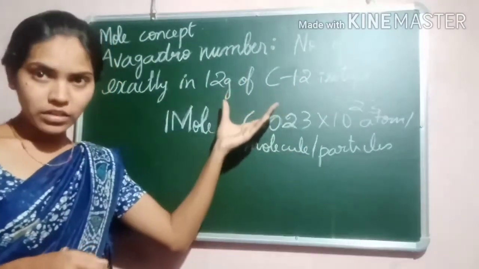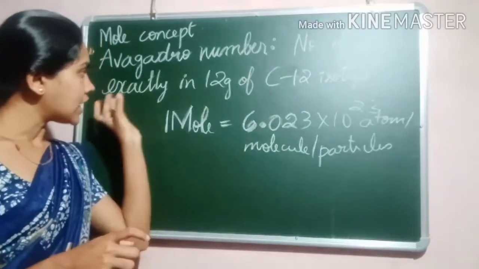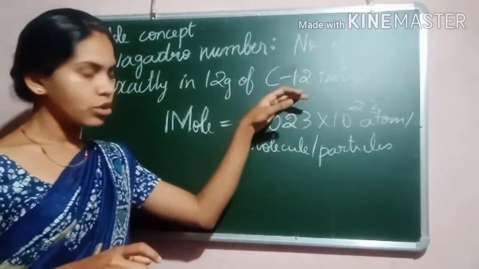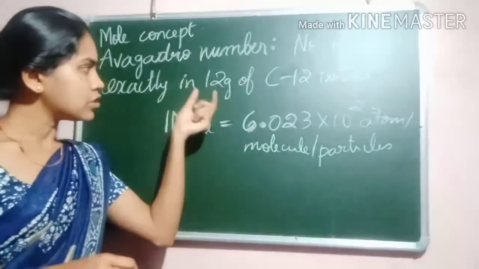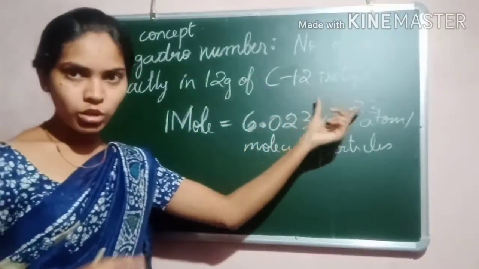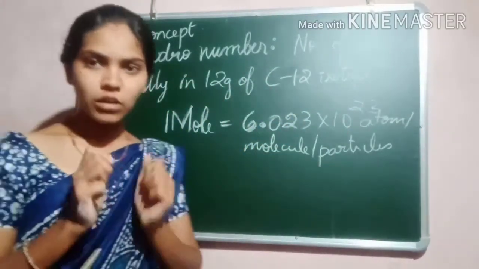The number of atoms in 12 gram of carbon-12 isotope, they have taken as a constant.